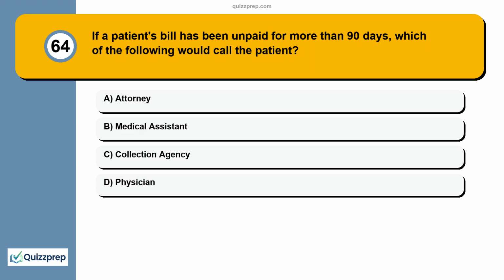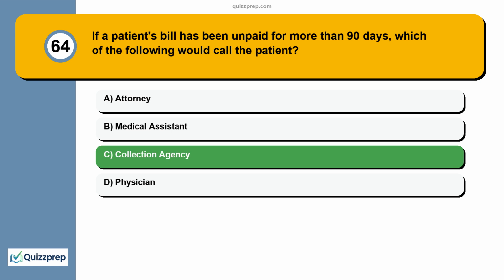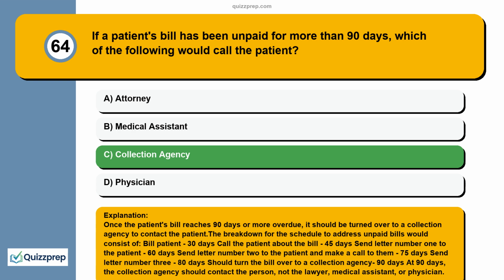Question 64. If a patient's bill has been unpaid for more than 90 days, which of the following would call the patient? Attorney, medical assistant, collection agency, physician. Once the patient's bill reaches 90 days or more overdue, it should be turned over to a collection agency to contact the patient.